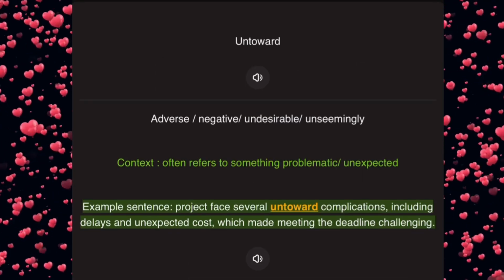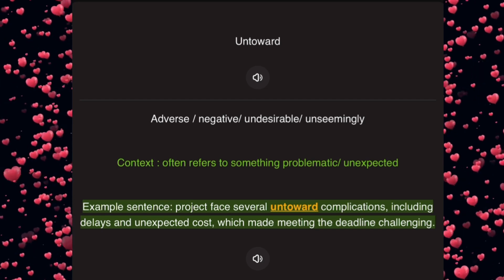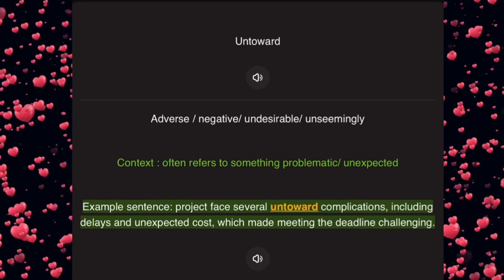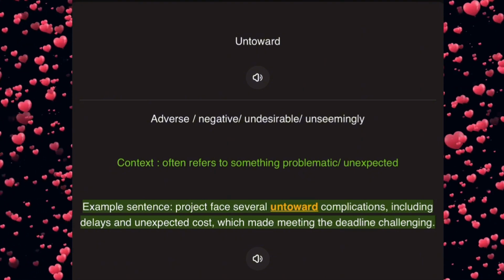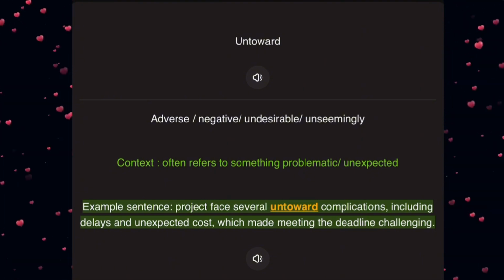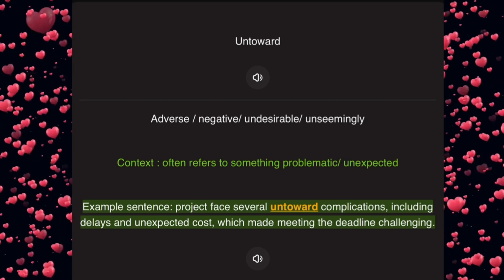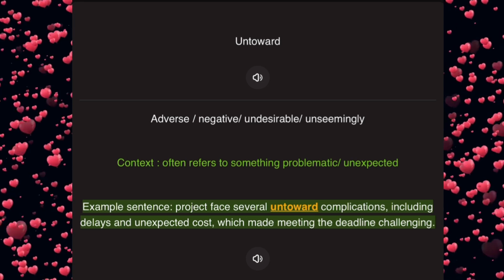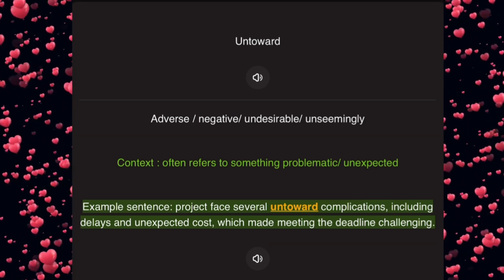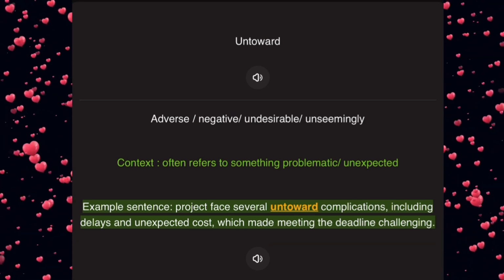It can mean adverse, negative, undesirable, unseemly. For context, often refers to something problematic or unexpected. Example sentence. The project faced several untoward complications, including delays and unexpected costs, which made meeting the deadline challenging.